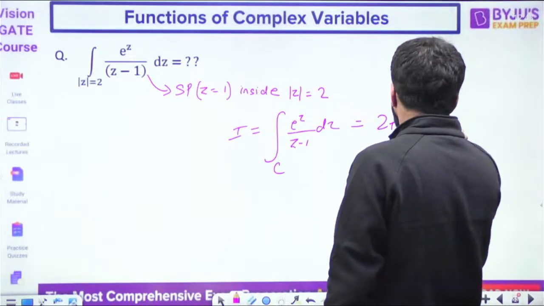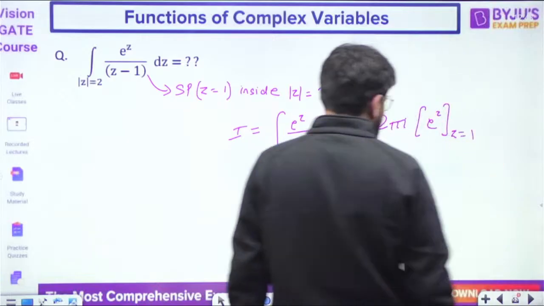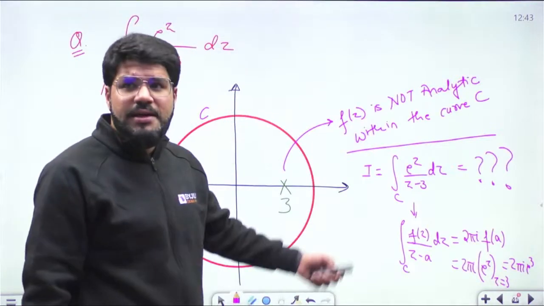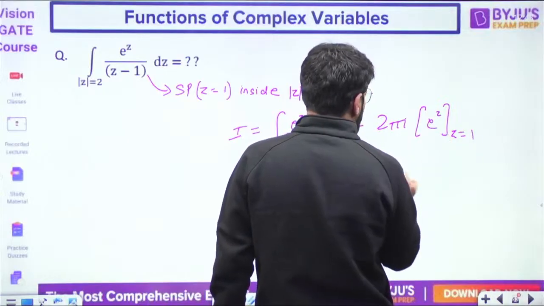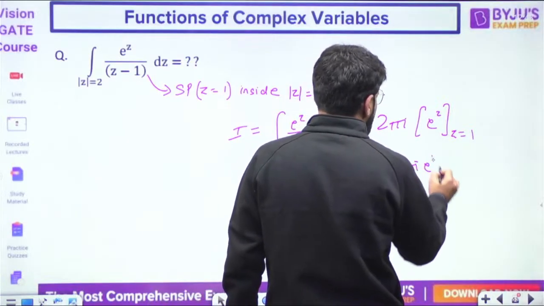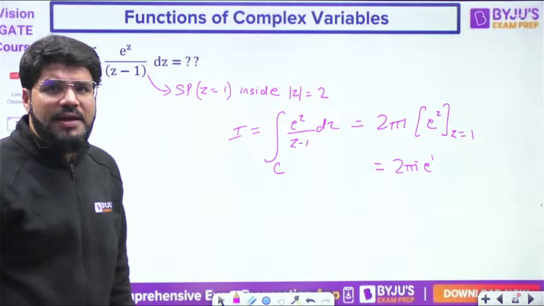What is f(a)? e power z, which you will calculate at z equal to 1, just as we did here. Same thing: 2 pi i f(z), where f(z) is e power z. Put z equal to 1. So this time your answer is 2 pi i e power 1.